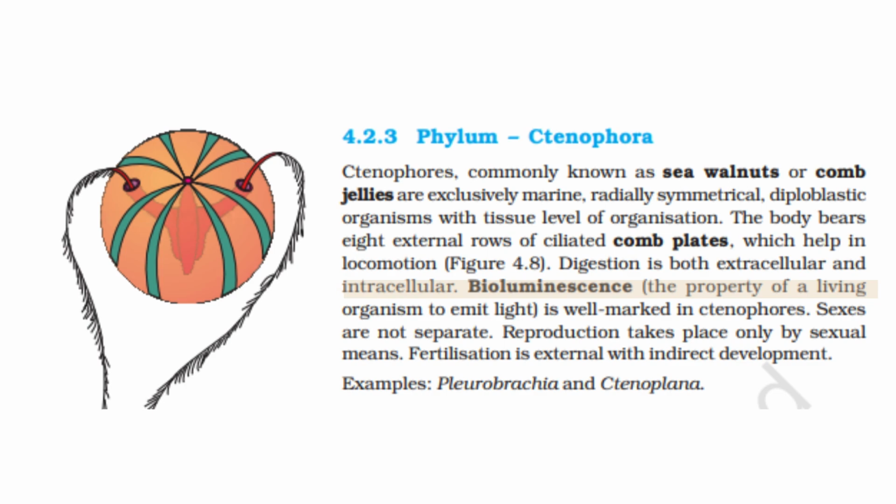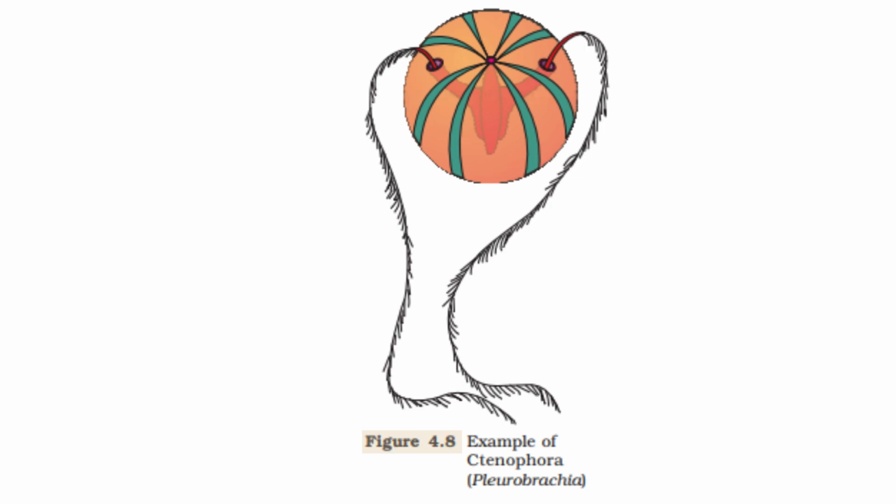Bioluminescence, the property of a living organism to emit light, is well marked in ctenophores. Sexes are not separate. Reproduction takes place only by sexual means. Fertilization is external with indirect development. Examples: Pleurobrachia and Ctenoplana. Figure 4.8. Examples of Ctenophora. Pleurobrachia.